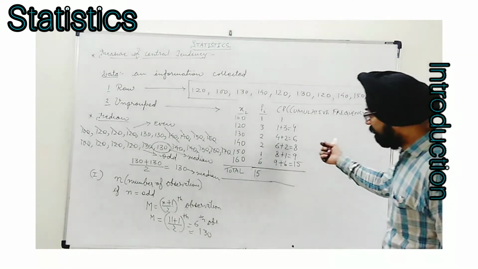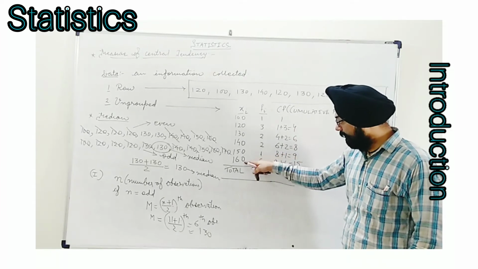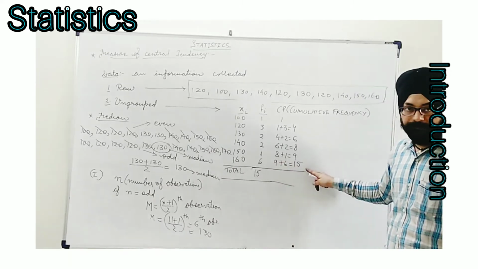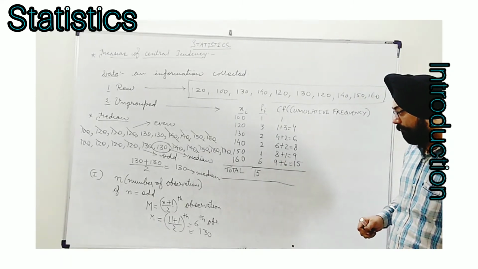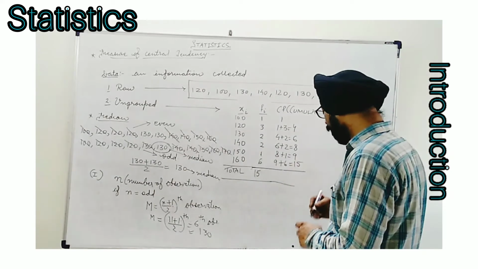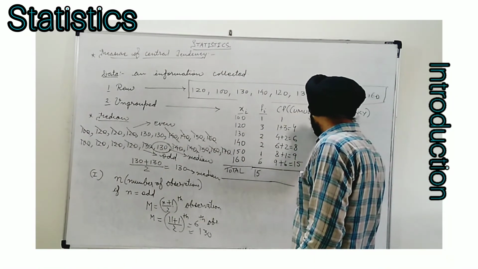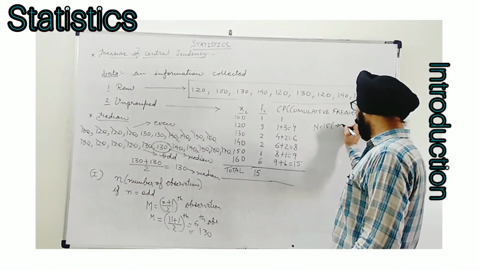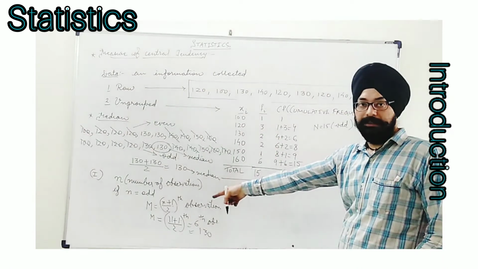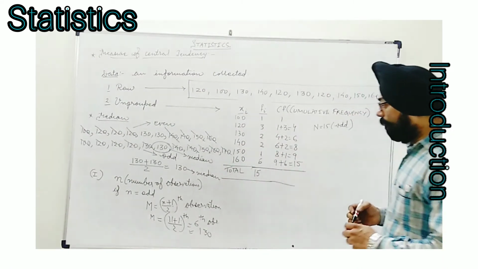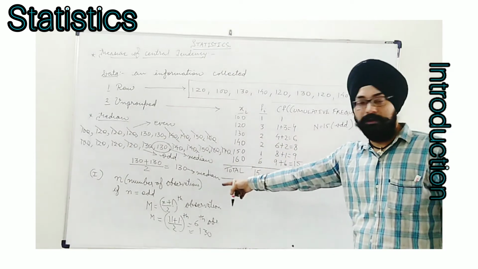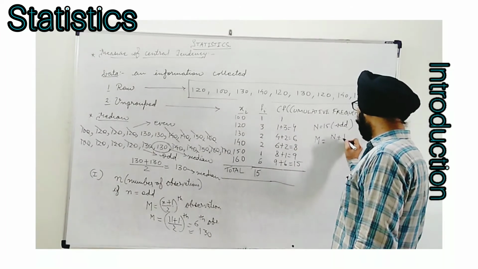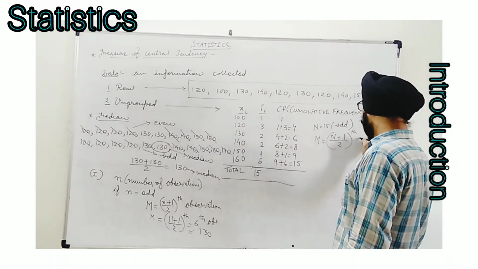Now I have a slight change in the given data. Here I have taken the frequency for 160 as 6. So the result comes like 9 plus 6, it becomes 15. So n, capital N, is equal to 15, which is odd. Then we will follow the same pattern as we have taken in raw data. How to find the odd case? This will be the n plus 1 upon 2th observation. The required median will be taken as the n plus 1 by 2th observation.